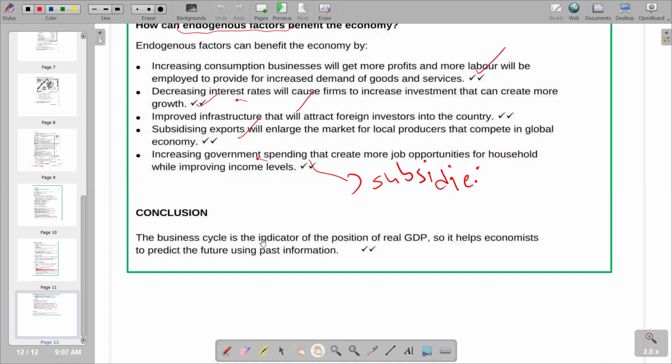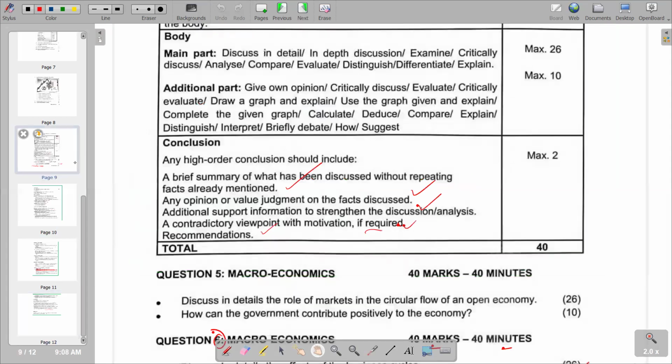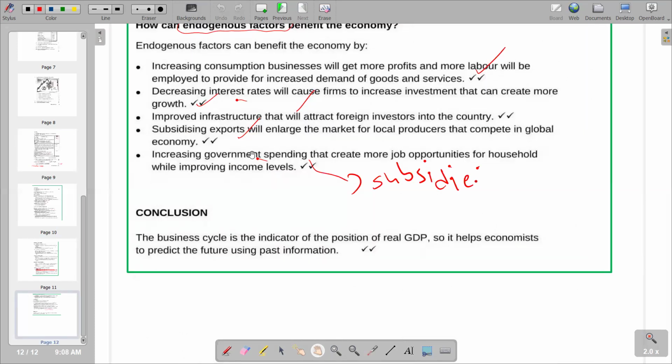So we try to see the conclusion that we have according to this essay. Here we've got our conclusion, which reads: the business cycle is the indicator of the position of real gross domestic product, which is GDP. So it helps economists to predict the future using past information. If you go to the requirements of our conclusion, you would see that this is just a brief summary of what has been discussed, and we didn't repeat facts already mentioned. So basically, that's the conclusion of this essay according to this video.